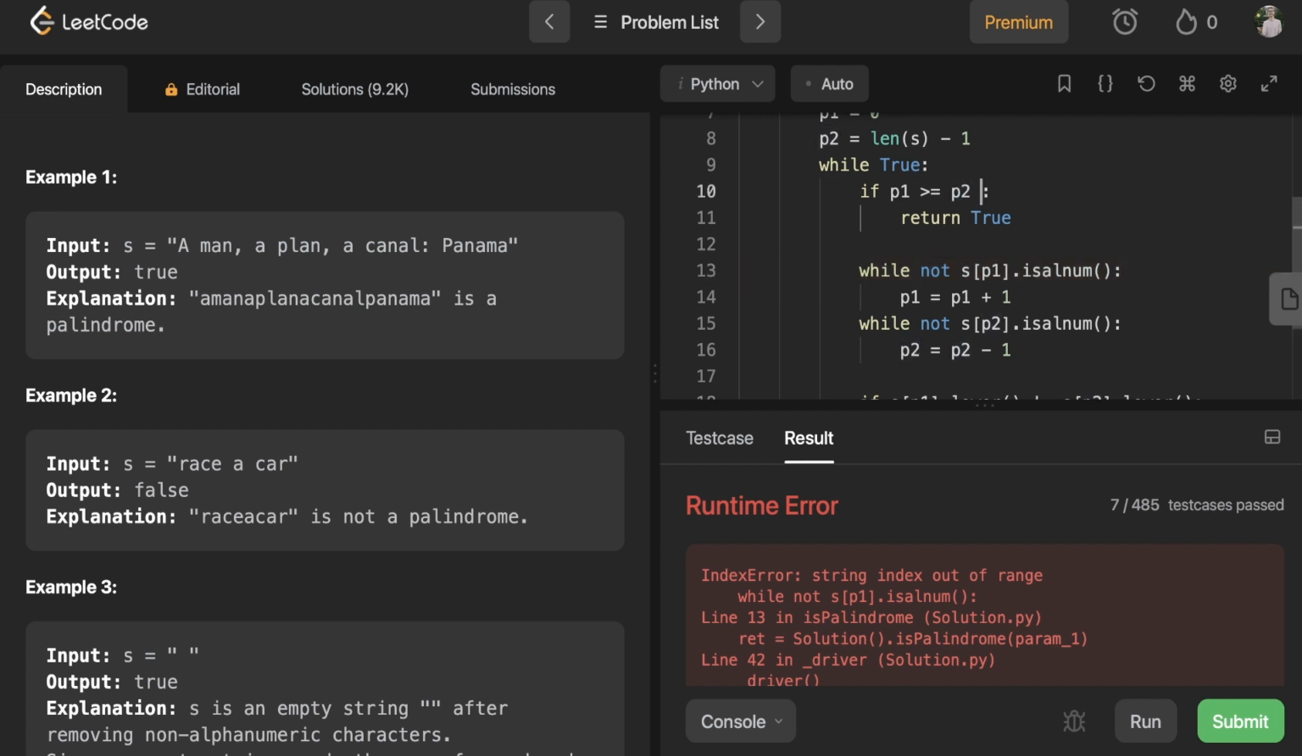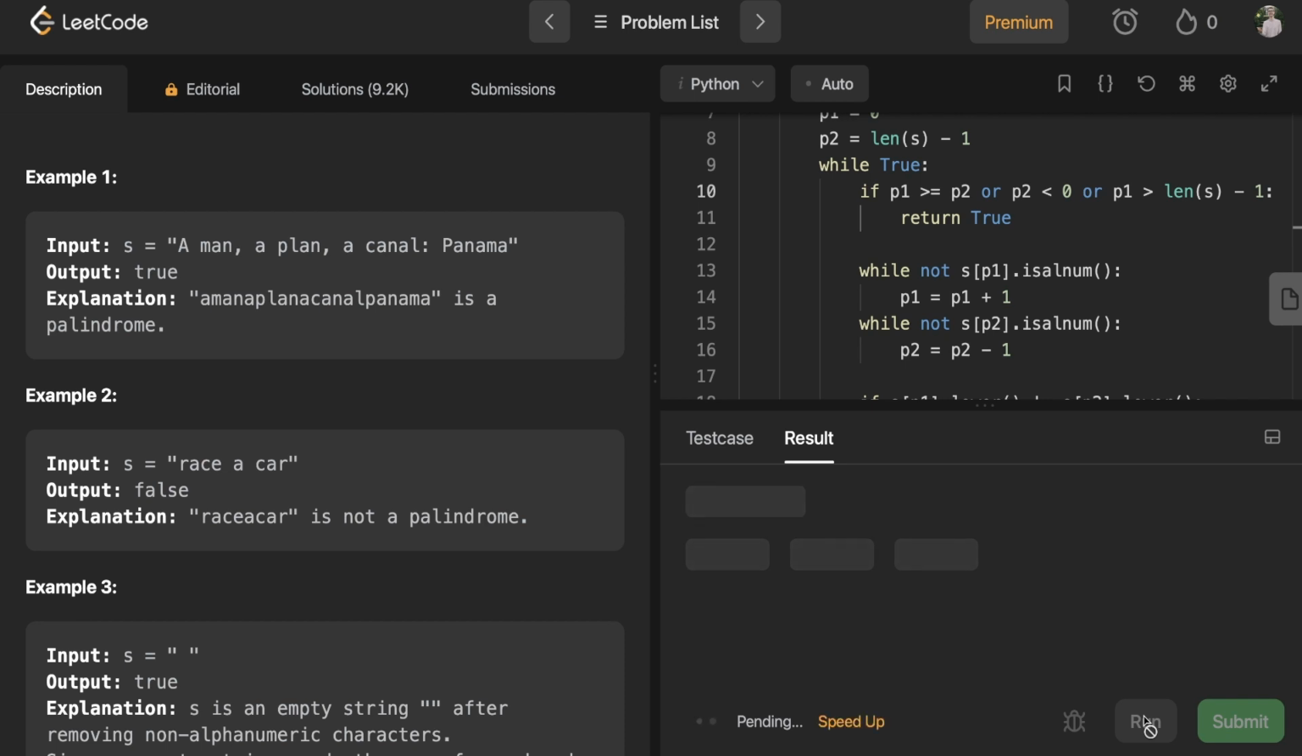So we could say or P1 is less than 0 or, sorry, P2 is less than 0 or P1 is greater than the length of this minus 1. So I think I might be missing some edge cases where the pointers have crossed each other and gone off the ends of the string in either direction. So I just added a check for that there. So let me run the test cases again. Let me try submitting one more time.